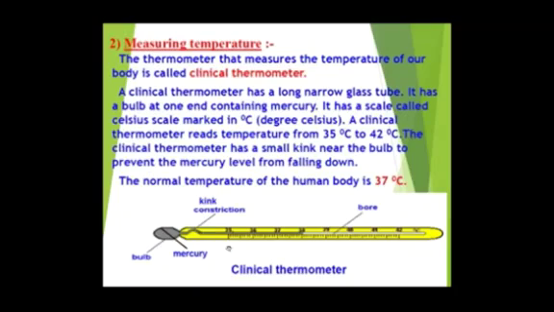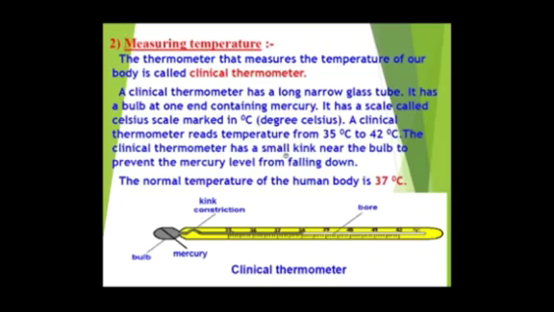A clinical thermometer has a long narrow glass tube. As you can see over here, this is the long narrow glass tube. At one end it has a bulb containing mercury. Then the long glass tube part of the thermometer contains a Celsius scale. As you can see here, 35, 36, 37 markings are done. This is the Celsius scale and it is marked in degrees Celsius.